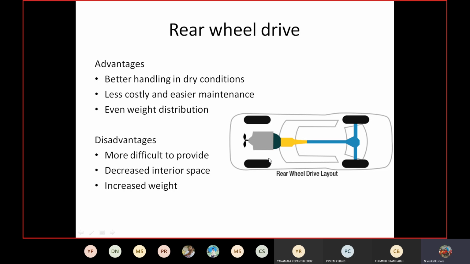A disadvantage is that it is more difficult to provide, because there will be a very complicated mechanism. There is decreased interior space, since it occupies more space in the chassis, so some interior space may reduce. There is also increased weight, since there are so many gears, which is another weight addition. It increases the weight of the vehicle also.